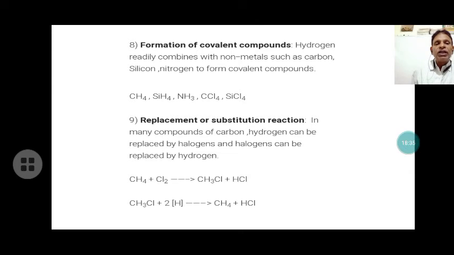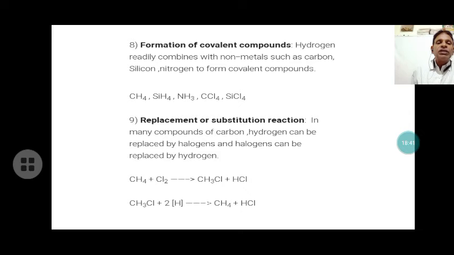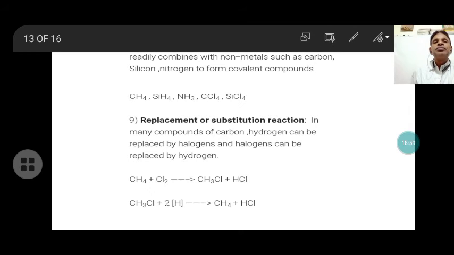Again, methyl chloride reacts with hydrogen to form methane plus HCl. Chlorine is substituted by hydrogen, displacing chlorine to form methane and HCl.